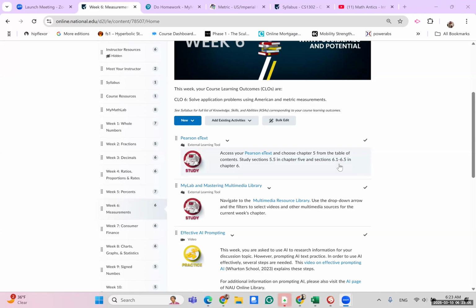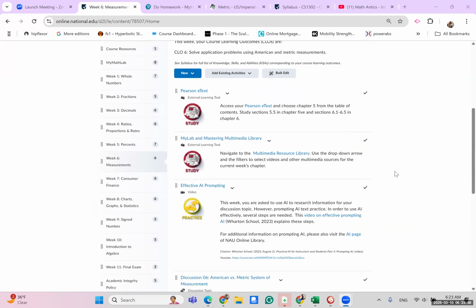And we have combined that with measurements, basically American versus metric units, the conversion between the two, and also focusing on converting units of length in the metric unit, which is pretty simple and straightforward. For measurements, I'm going to include a video and a website from outside sources for you to watch, read, and examine. But for the percentages, I'm going to make my own video, as I will do every week.